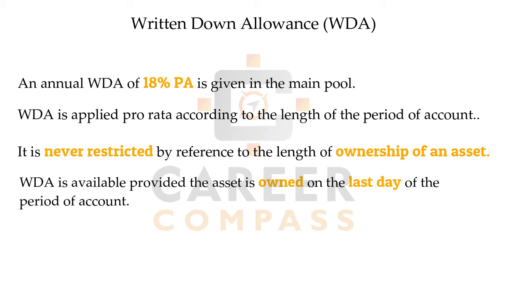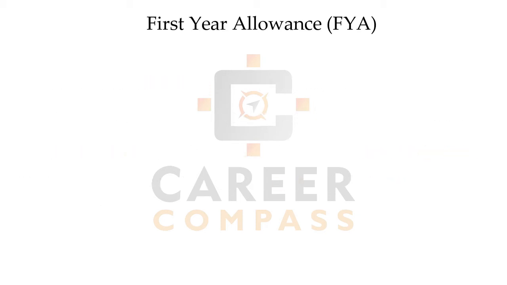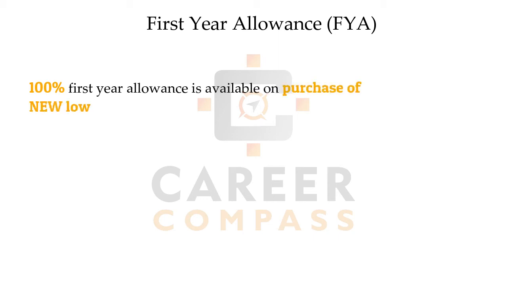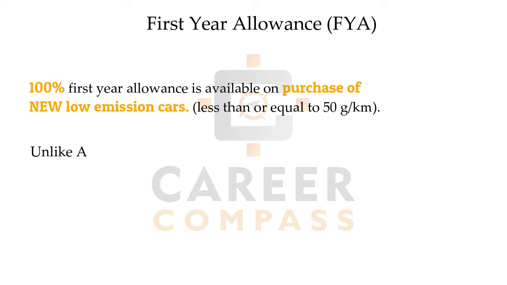Then after, students, next allowance is first year allowance. We have seen that AIA is not available to cars, but here we have FYA, first year allowance, which is a 100% allowance available on purchase of a new low emission car, students. Low emission car is the car which has a CO2 emission of below 51 gram per kilometer.